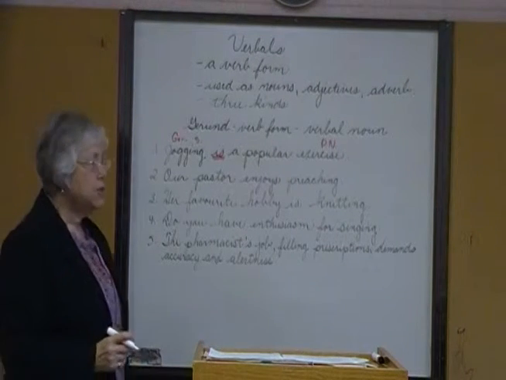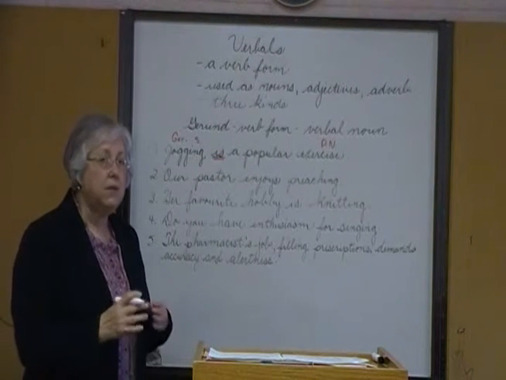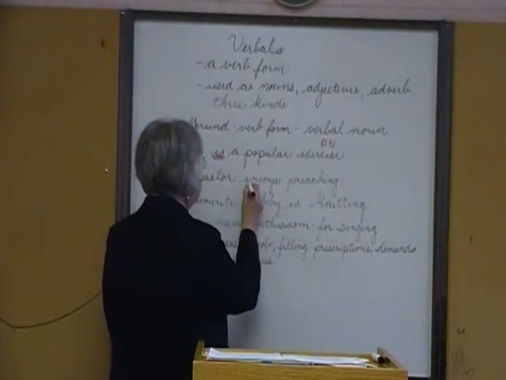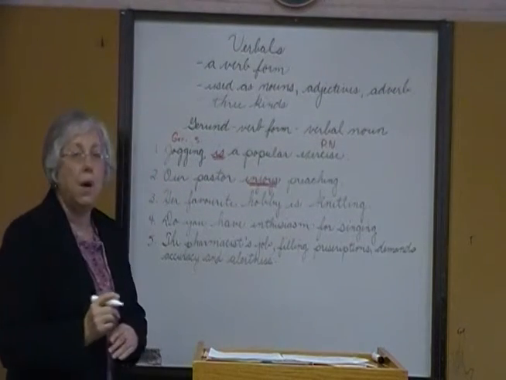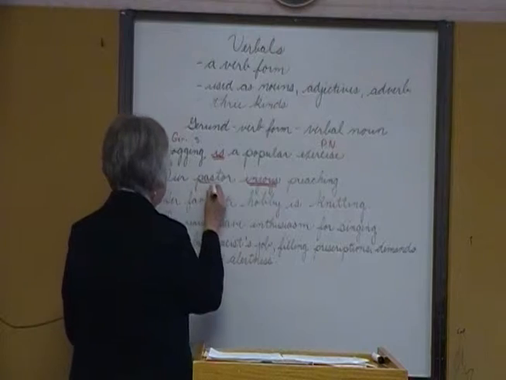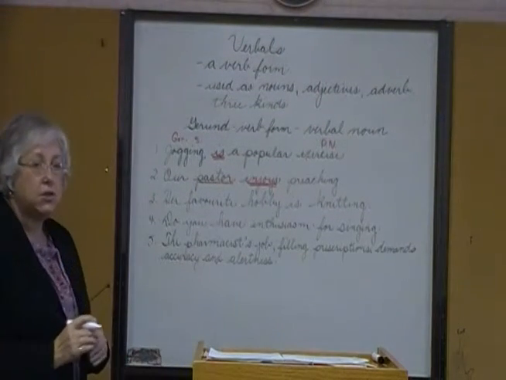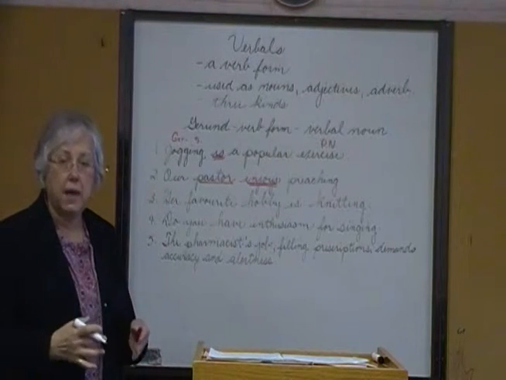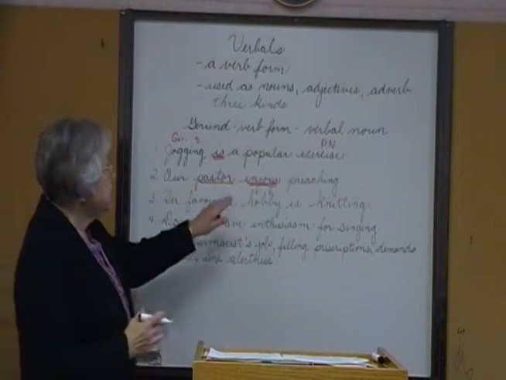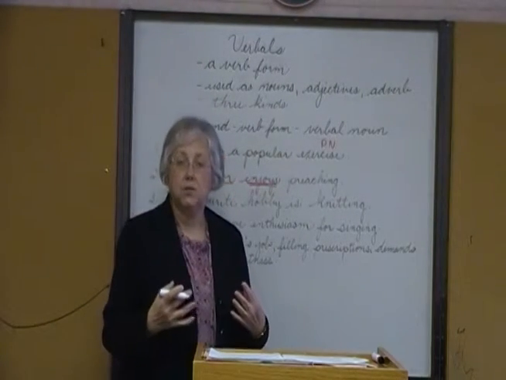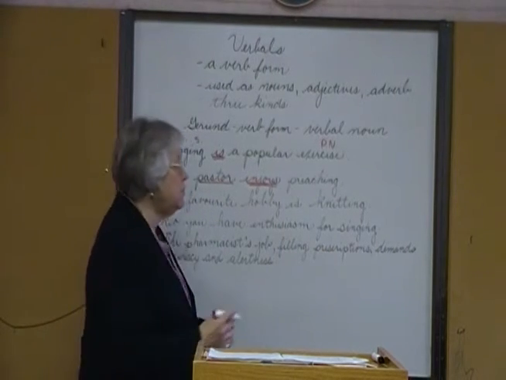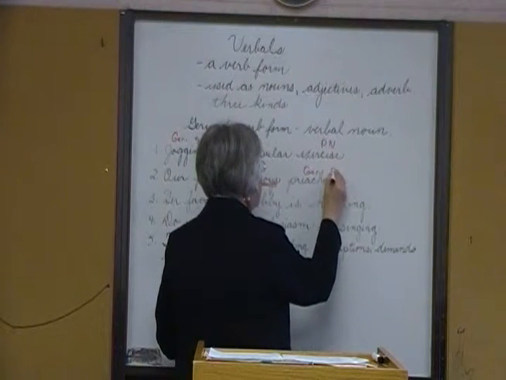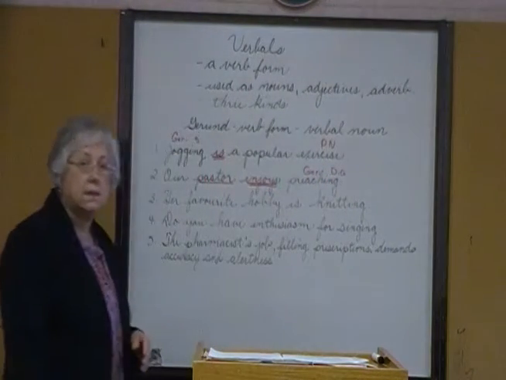Number 2, our pastor enjoys preaching. What's the main verb? What's the heart of the sentence? What's the action of the sentence? Enjoys. Who or what enjoys? Pastor. Pastor enjoys what? Preaching. Preaching is our verbal noun. Preaching is a gerund. It's following an action verb. Since it's a verbal noun, it's acting as the direct object. So here we have gerund, and it's acting as the direct object in the sentence.